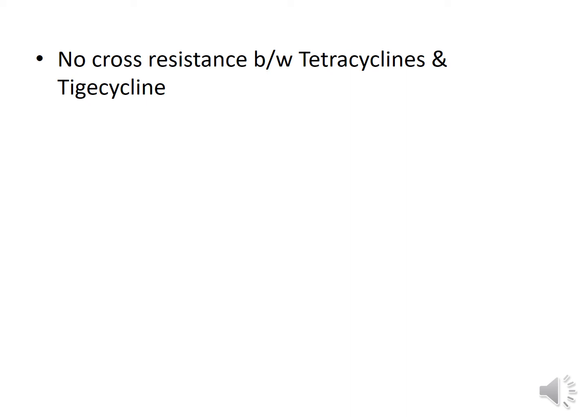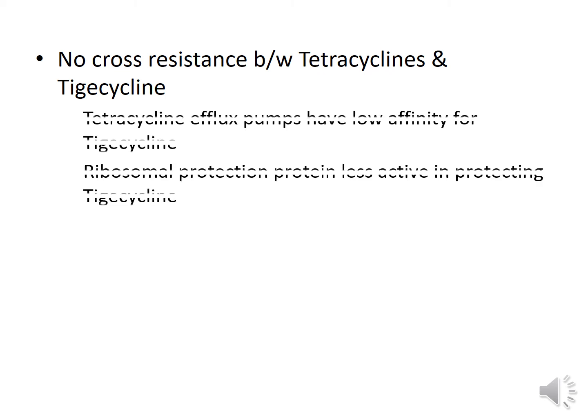There is no cross resistance seen between tetracyclines and tigecycline, even though there is structural similarity and the same mechanism of action. The reason is tetracycline efflux pumps, which pump out tetracyclines, have low affinity for tigecycline. So they are not able to pump out tigecycline from the bacterial cell.